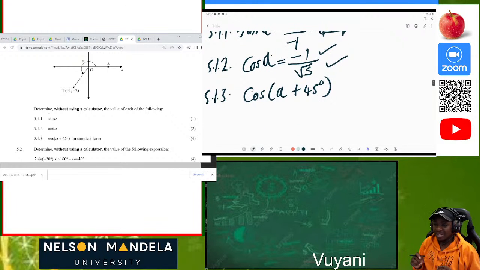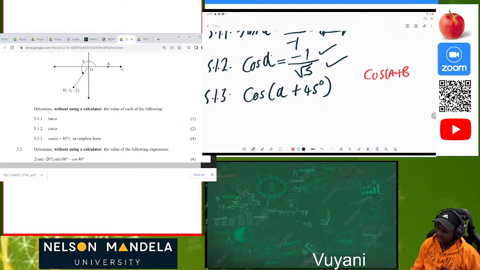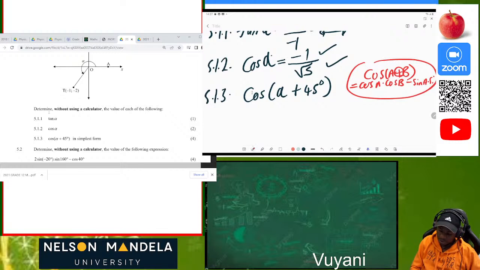So let's expand this and apply the concept of compound angles, because we know that cos of A plus B is a compound angle, which is the same as cos A cos B minus sine A sine B. But since it's positive here, it's going to be negative. So this is the concept of compound angles which we are using. So what are we going to do here and solve this? We're going to write our answer here.